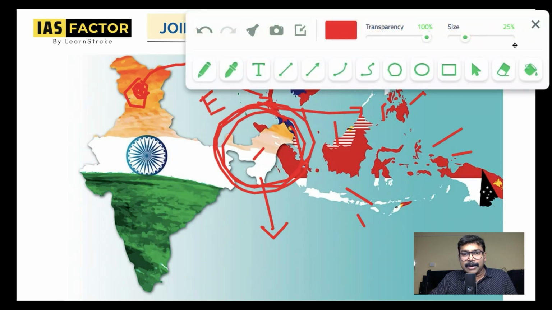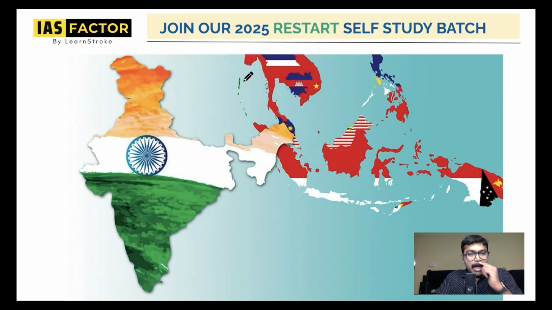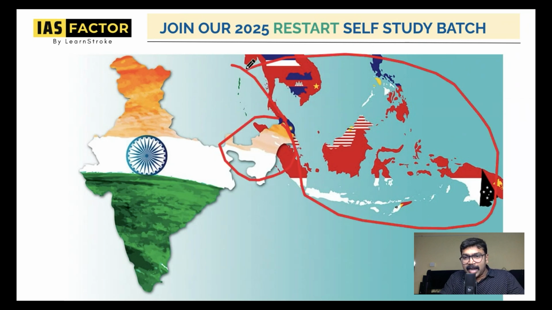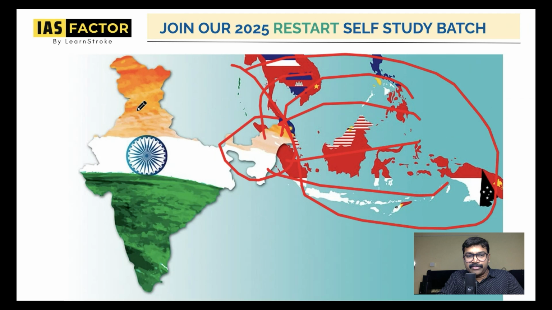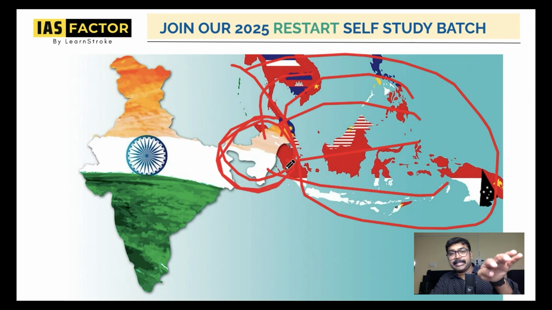Northeastern states in India act as an important gateway for a better relationship with these countries, because they are the first point of contact. Even though everything happens from Delhi and is controlled from here, this is a big development for the northeast. This is the international relations concept of Act East policy. I want you to understand this.